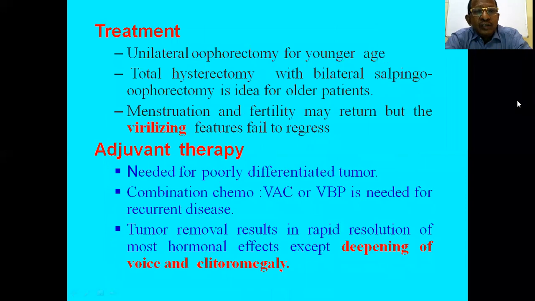That is why it is known as Sertoli-Leydig cell tumor, and it specifically produces androgens. And treatment: unilateral oophorectomy for younger women, and for older women, total hysterectomy with bilateral salpingo-oophorectomy should be done, followed by adjuvant chemotherapy as required.